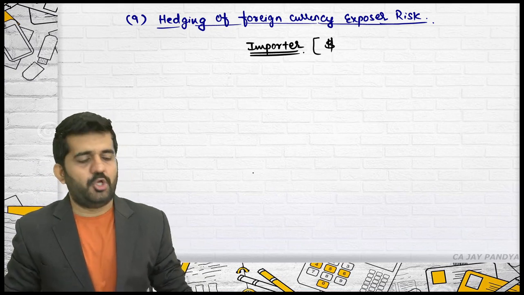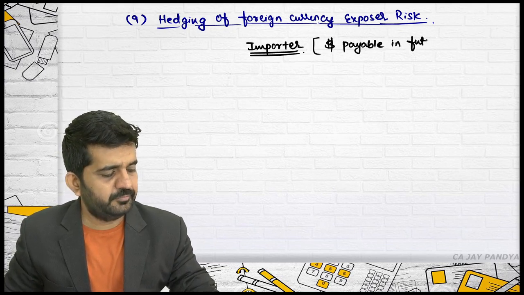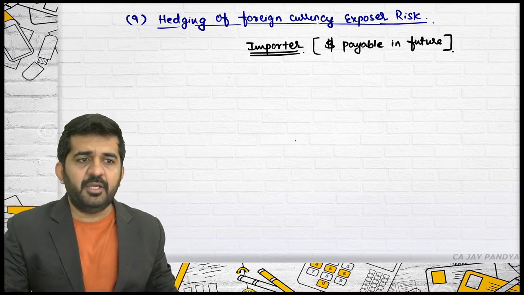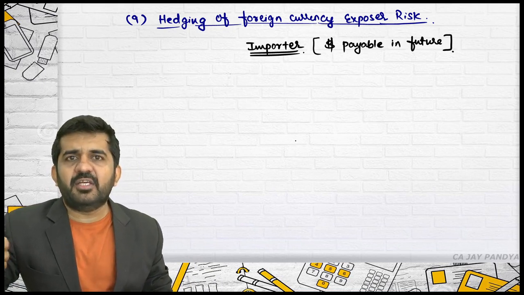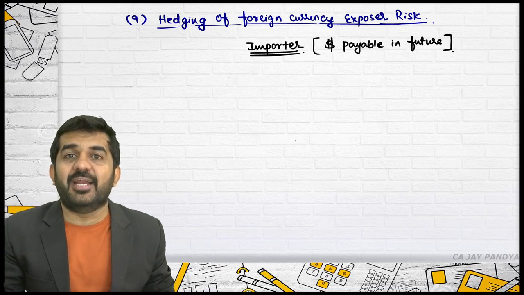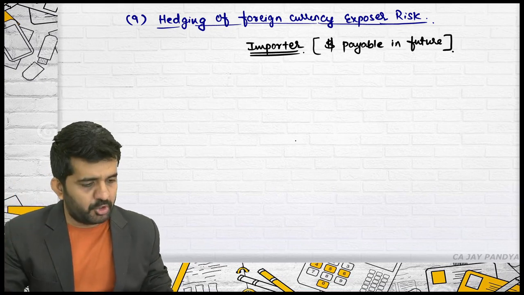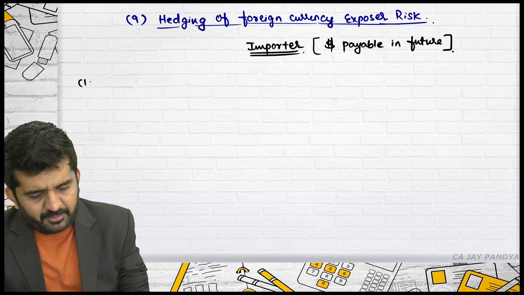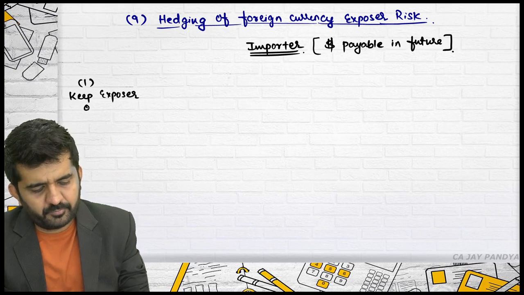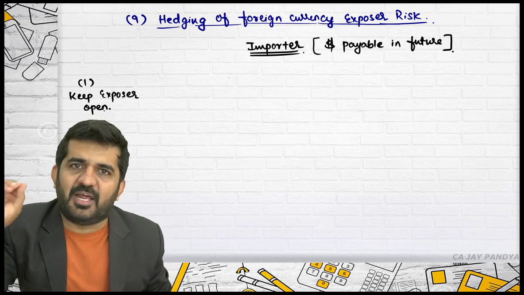For importer, let me take foreign currency as dollar. Dollar will be payable in future. What are the various options by which you can hedge your risk? Because in future the dollar price might increase and you want to hedge this particular risk, the increase of dollar price. Option number one, keep exposure open. Don't do anything.